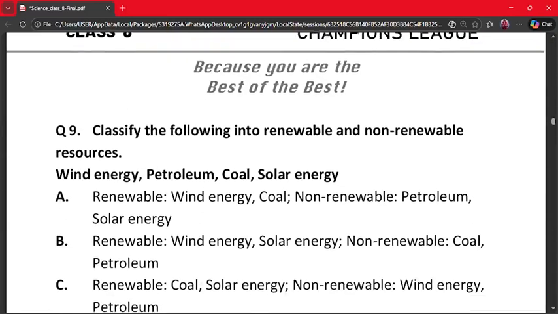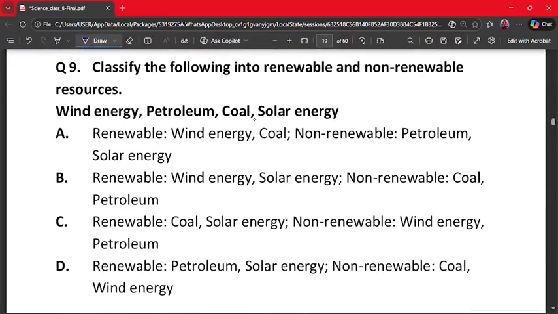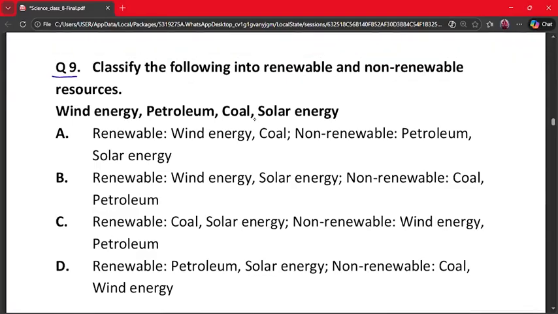Our next question is question number 9. Classify the following into renewable and non-renewable resources: wind energy, petroleum, coal and solar energy. So wind and solar energy are renewable. They are naturally replenished. And coal and petroleum are fossil fuels. They are limited resources. So renewable are wind energy and solar energy, non-renewable are coal and petroleum. So our option B is the correct option.